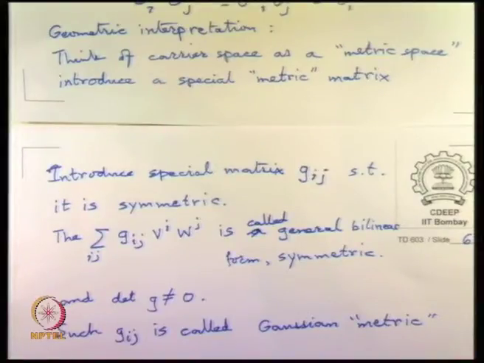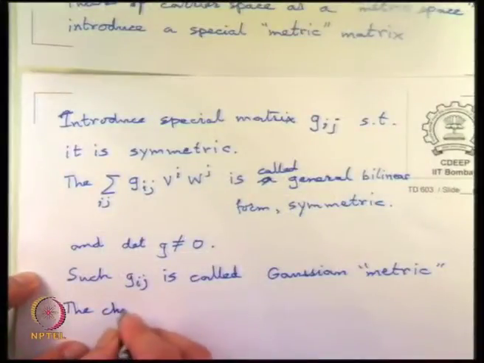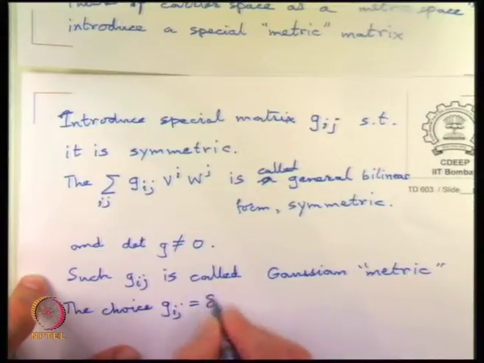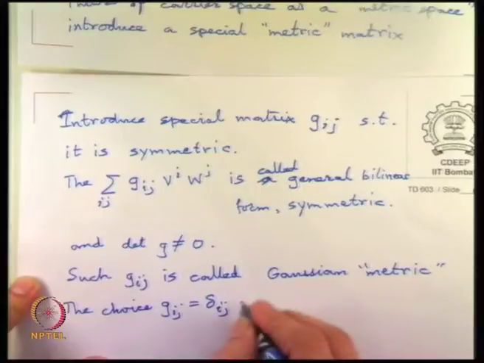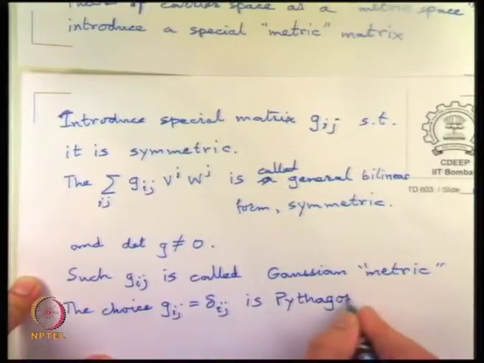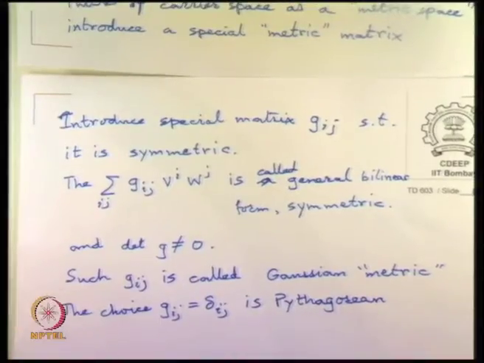And its geometric interpretation is that it actually kind of stretches and strains the vectors. So, let me write one more thing. The choice Gij equal to delta ij is called Pythagorean. And is the simplest.